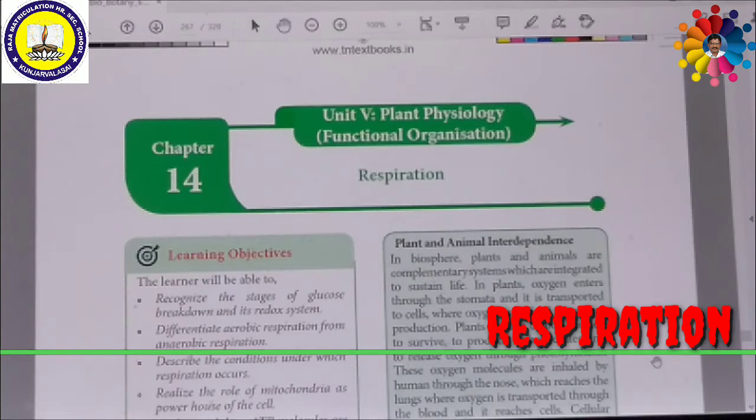Do you know this concept about respiration? Suppose you are sleeping under a tree, any type of tree, at night, you might find it difficult to breathe. What is the reason behind it? During night time, plants take up oxygen and release a large amount of carbon dioxide.